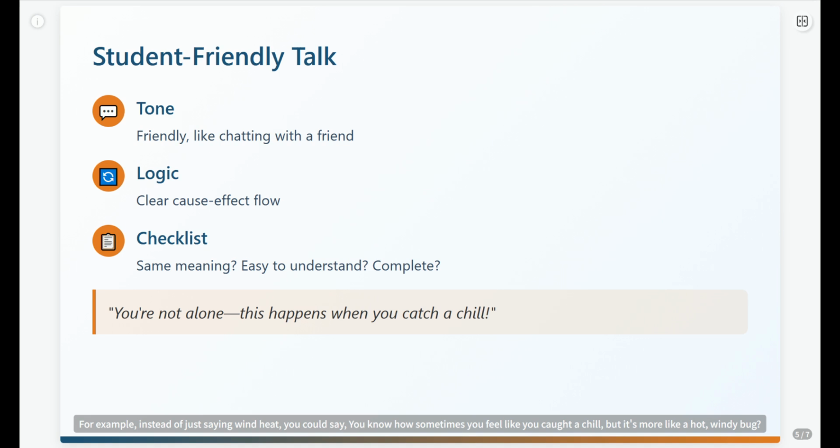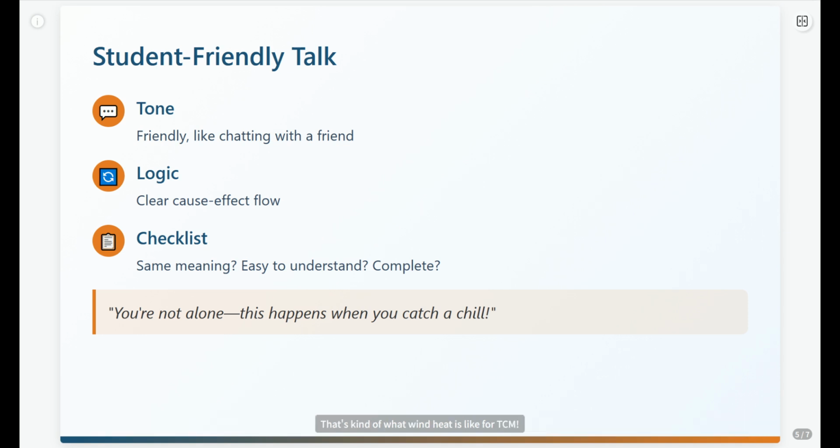For example, instead of just saying wind heat, you could say, you know how sometimes you feel like you caught a chill, but it's more like a hot, windy bug? That's kind of what wind heat is like for TCM.